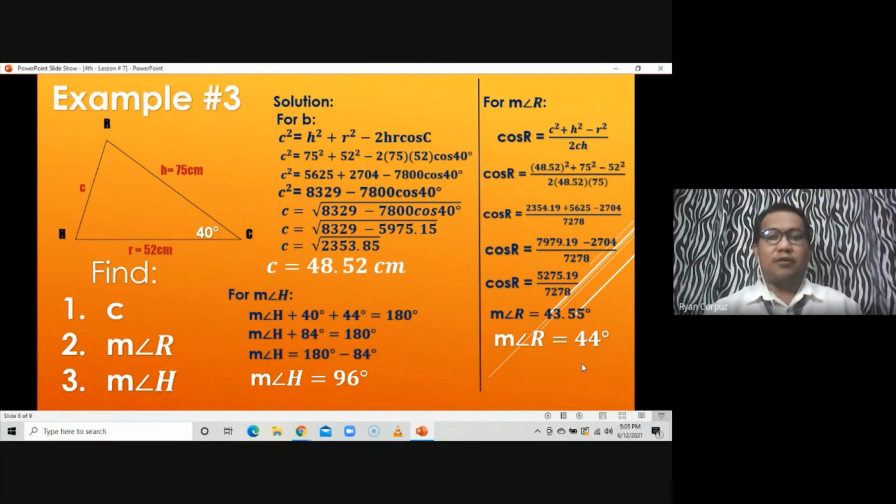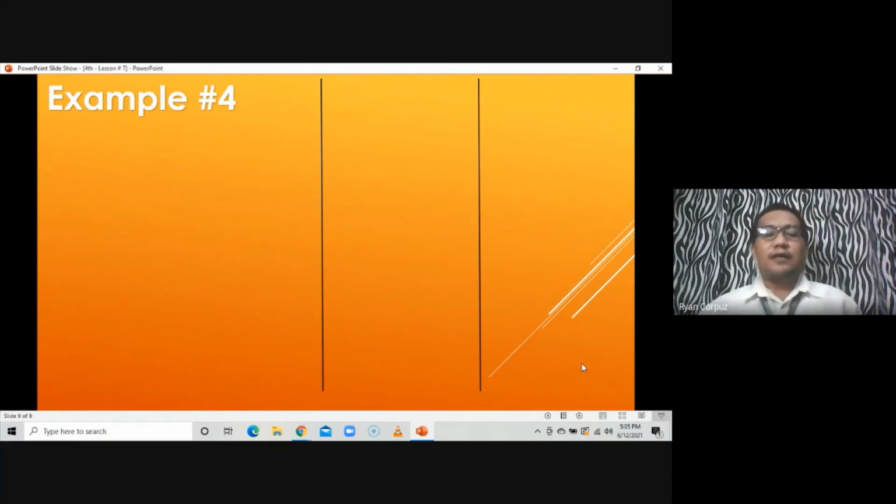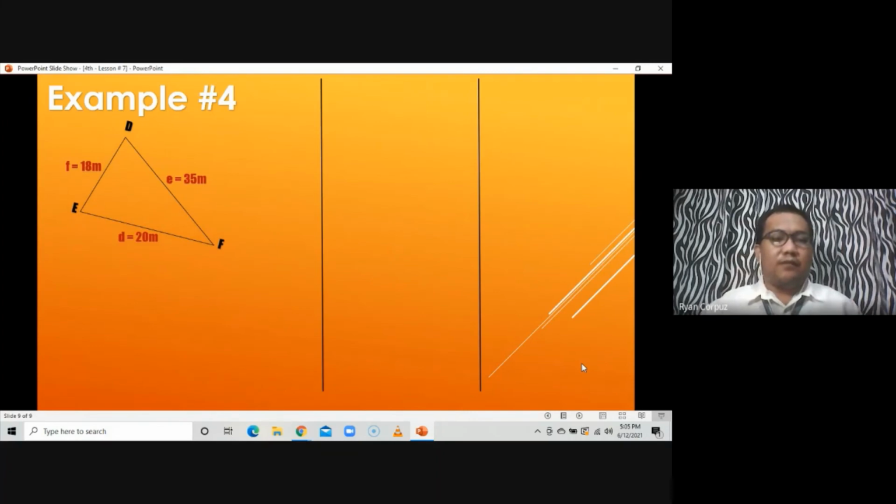So I guess this is already the last example. So let's have example number 4 here. So let's take a look at the given example number 4. So we do have here triangle DEF this time. Triangle DEF with the given measure for side D as 20 meters, side E as 35 meters, and side F is equal to 18 meters.